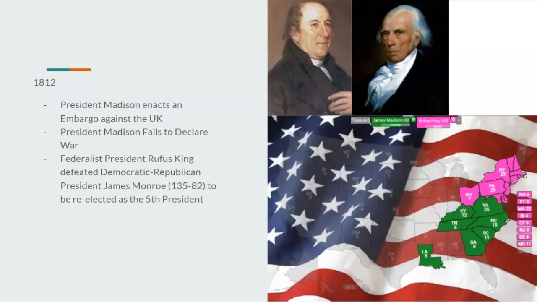And in 1812, President Madison enacts an embargo against the UK, which kind of hits him hard in the north. And President Madison fails to declare war because Federalists have more of a say in Congress than they did in our timeline. And he would end up losing to Rufus King, who would run for another term, beating him 135 to 82. Rufus King would be reelected as the fifth president.